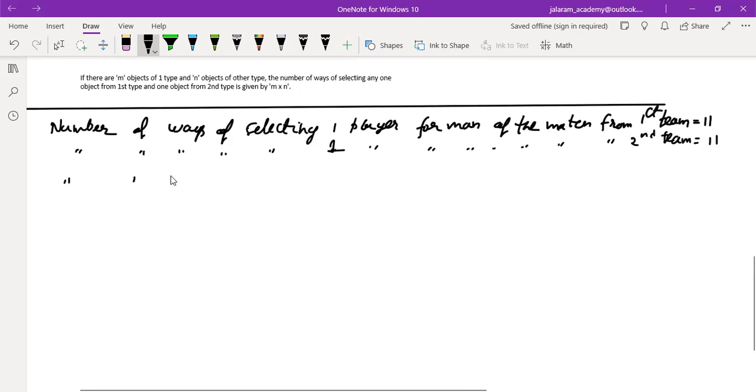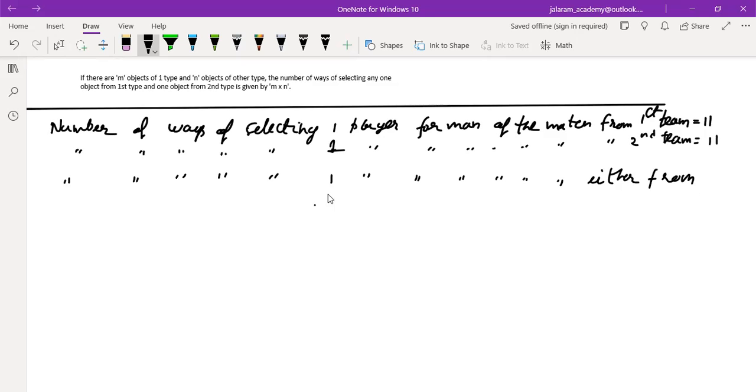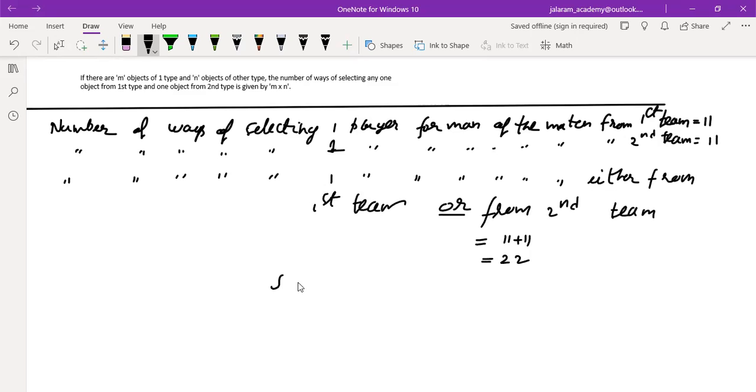So the number of ways of selecting one player for man of the match. Now it changes, either from first team or, which is very important, from second team, equals 11 plus 11, that is 22, using what?